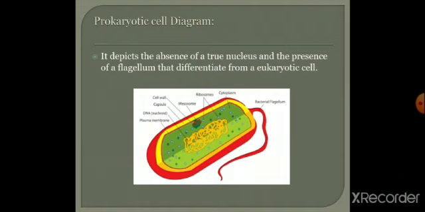Capsule, and a nucleoid which doesn't have a nuclear membrane, it's just spread over the cell. And the plasma membrane is for the regulation of the exit and entry of substances. We can see this in the diagram. This diagram clearly depicts the absence of a true nucleus and the presence of the flagellum. Flagella is for locomotion. You know this already.